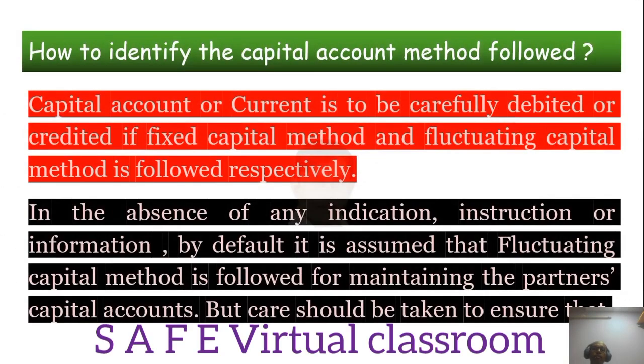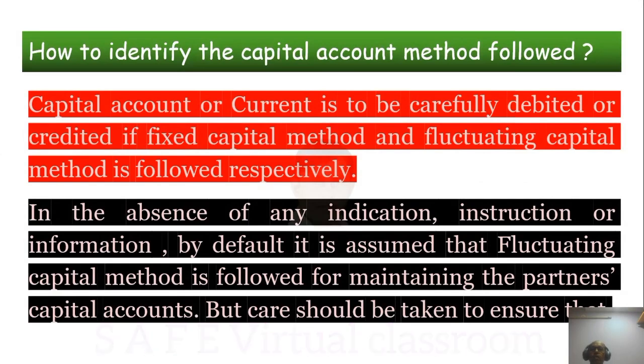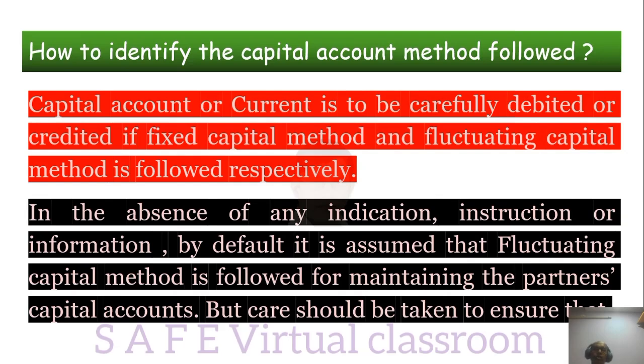How to identify the capital account method followed? Capital account or current account is to be carefully debited or credited if fixed capital method and fluctuating capital method is followed respectively. So be careful. This is a very important sentence.